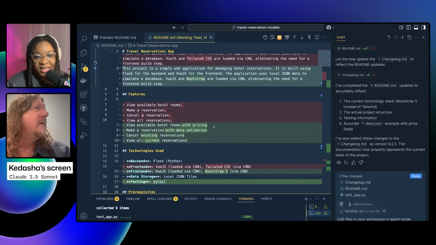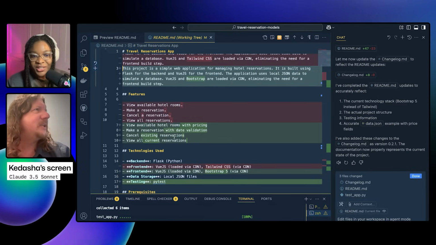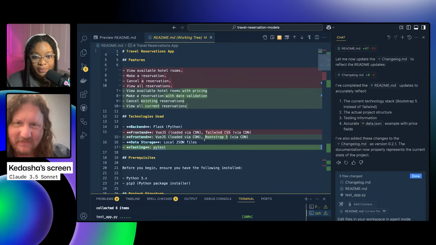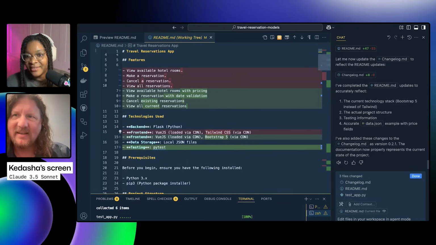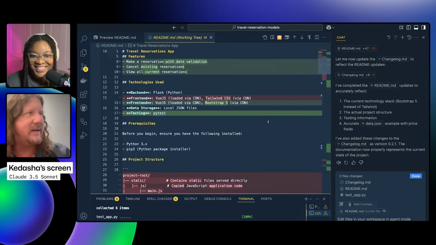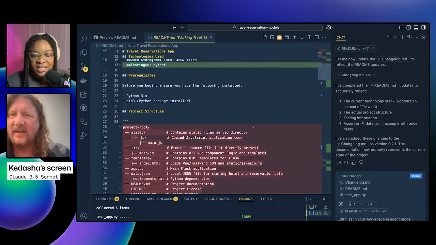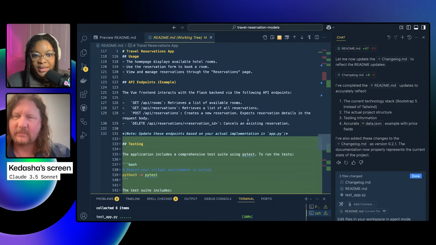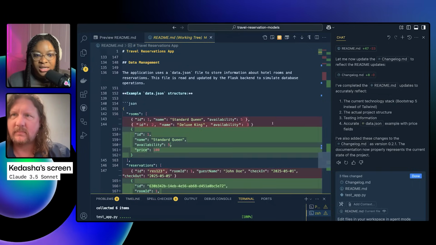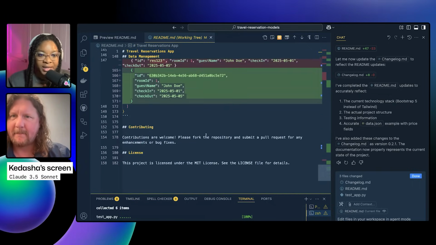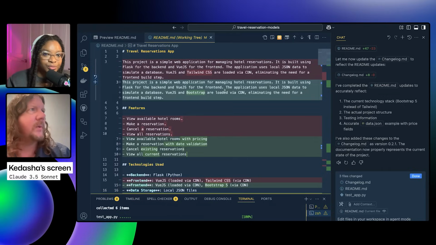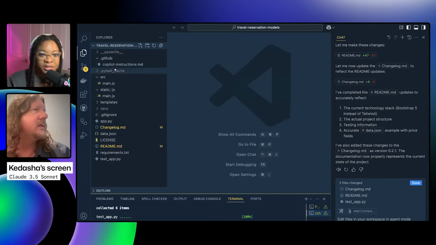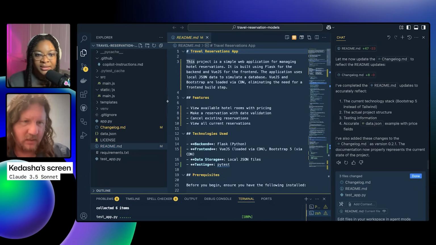It updated the features. Did it actually make that change, or is it just misdocumenting it? It said Bootstrap 5 instead of Tailwind. That's funky. It also added testing, and it updated the project structure. And then it added a testing instruction, and updated the JSON output, and that's it. Okay, so actually, I think your prompt worked a lot better for updating documentation.